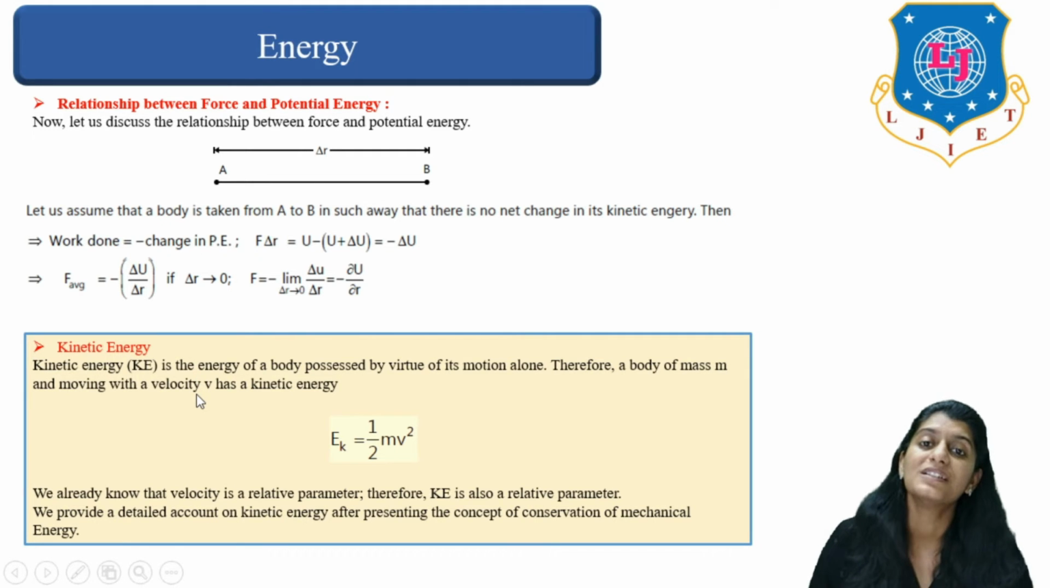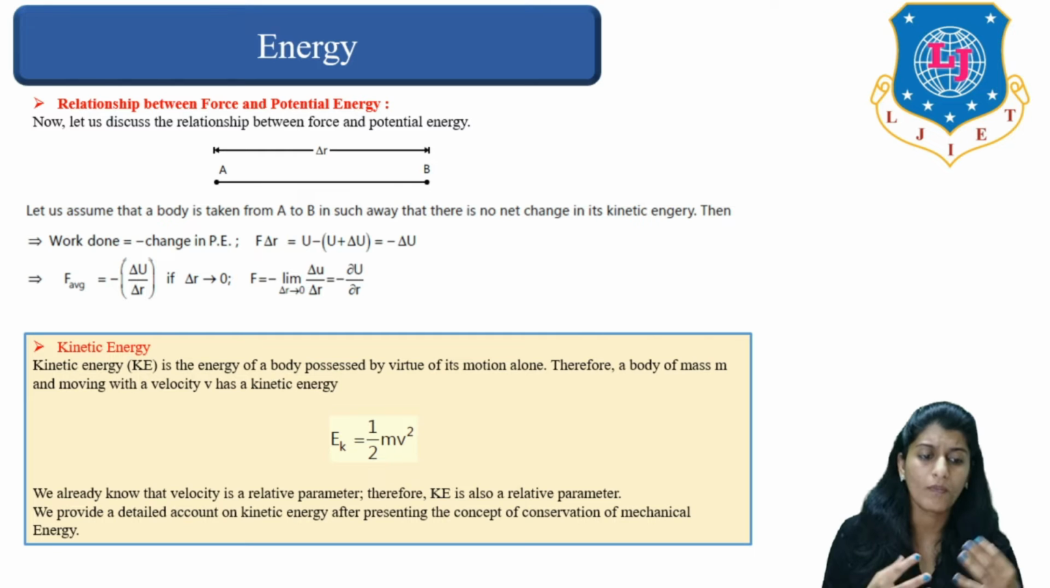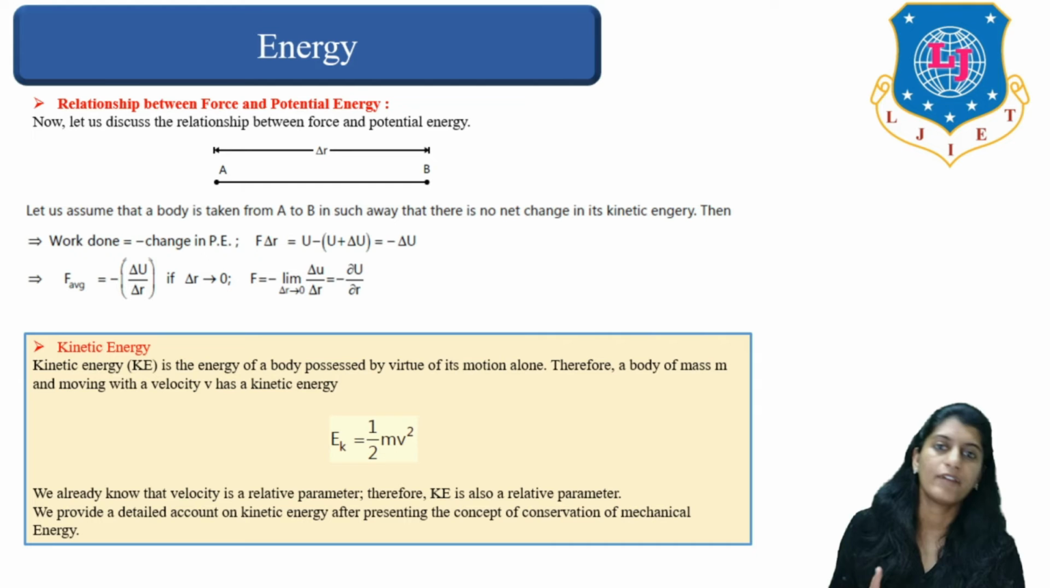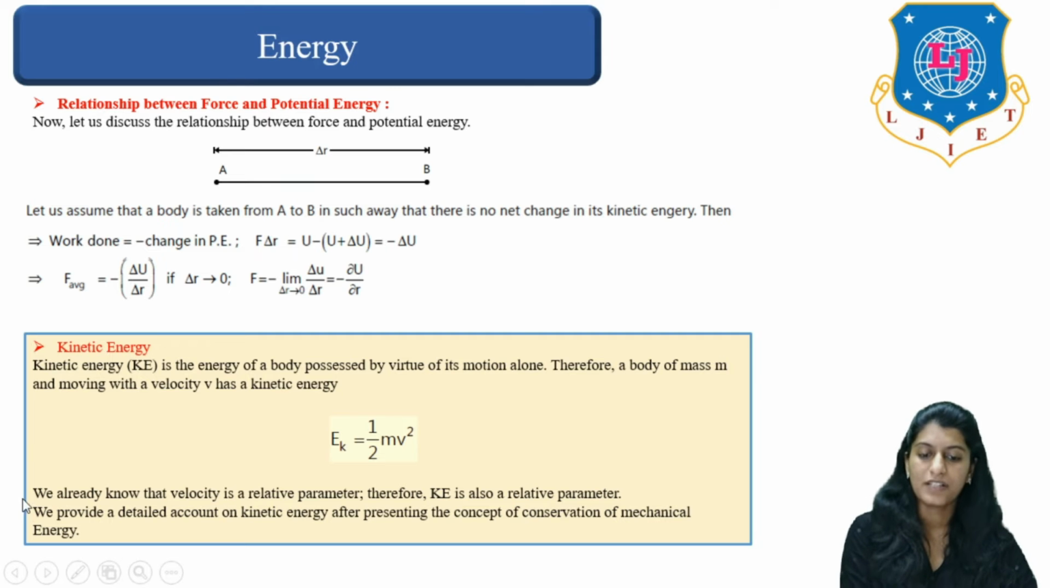The next term is kinetic energy. So kinetic energy is the energy possessed by virtue of motion of any object. Therefore, for a body of mass m moving with a velocity v, right? If we are having a body whose mass is m and its velocity is v, we can give its kinetic energy by 1 by 2 mv square, half mv square, right? So kinetic energy is also a relative parameter over here.